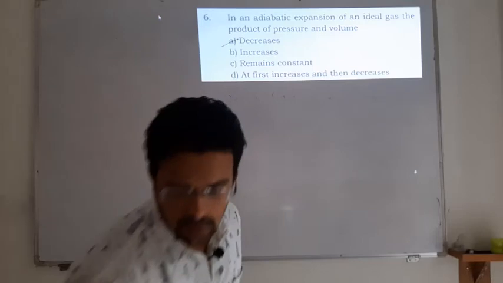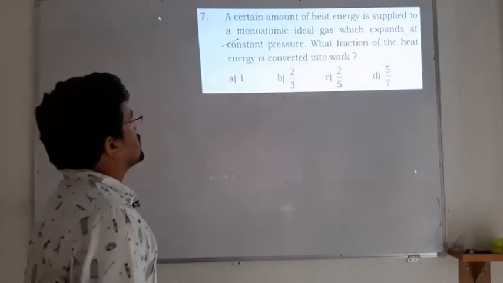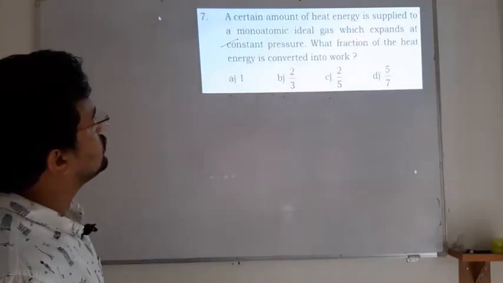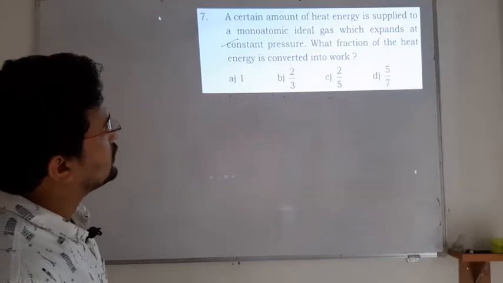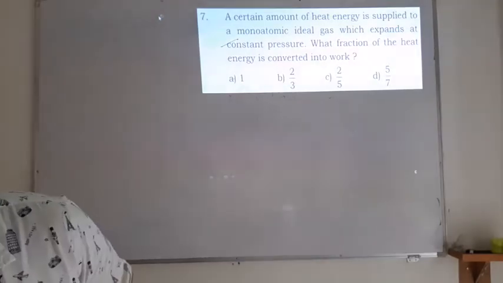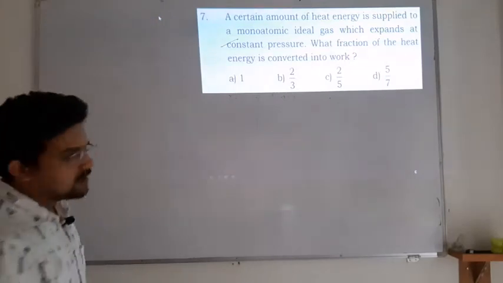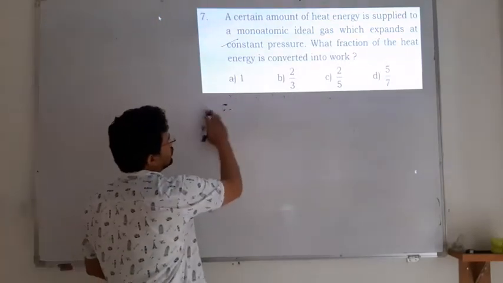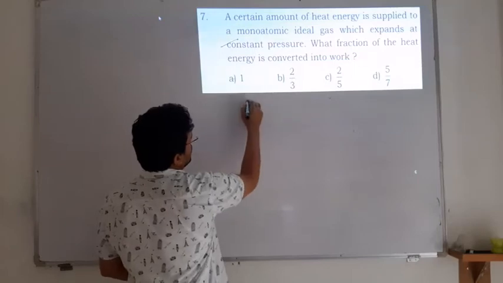Next question. A certain amount of heat energy is supplied to a monoatomic gas, which expands at constant pressure. What fraction of this is used as work? Actually there is a direct formula. We take 1 mole of monoatomic gas.